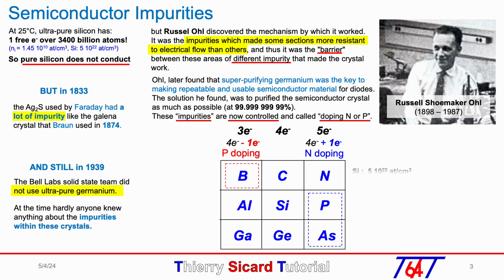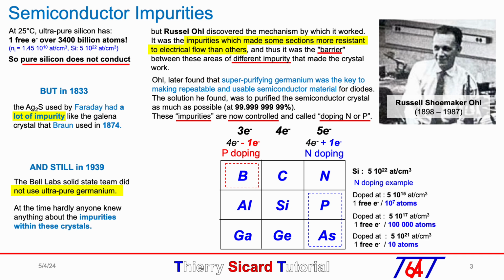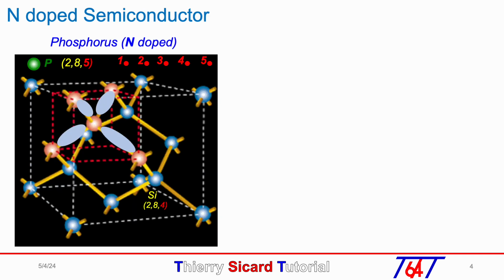I give 3 examples of N doping concentration. We can get several decades, going from 1 free electron for 10 atoms, which is very highly doped, to 1 free electron for 10 million atoms, which is very lightly doped. In this slide, we will see the N-doped silicon with a phosphorus element.